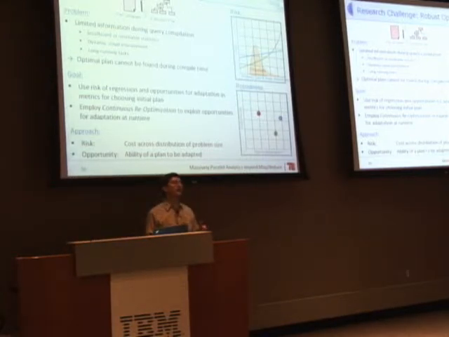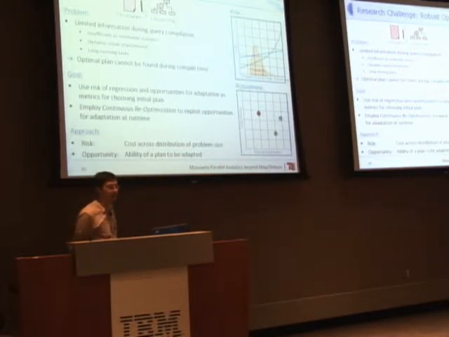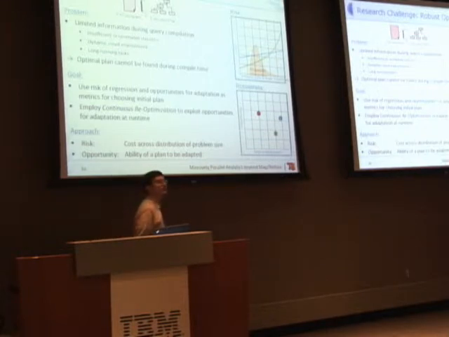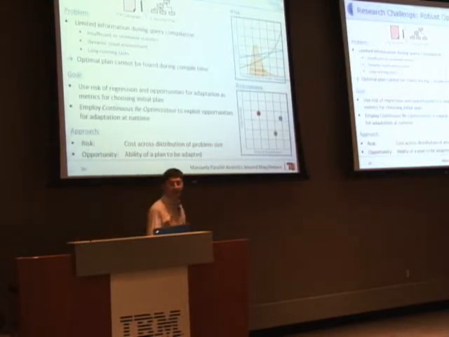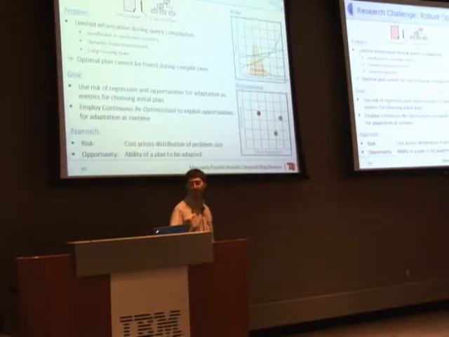Because it's very hard to actually, or the cost of adaptation is very high because we will have a switching cost. And what that means is we actually have to trade off the risk of regression and the opportunity for adaptation and select a plan in this space. So that would be one of the challenges, and that's one thing we're going to tackle.